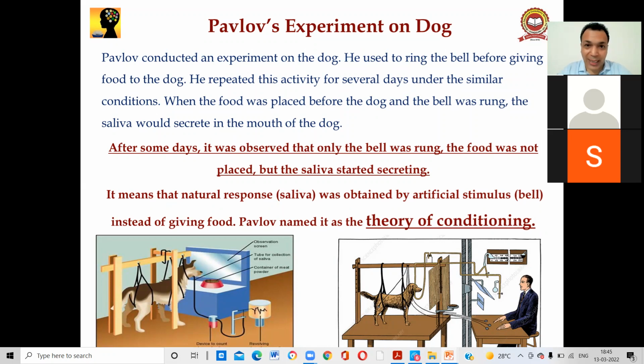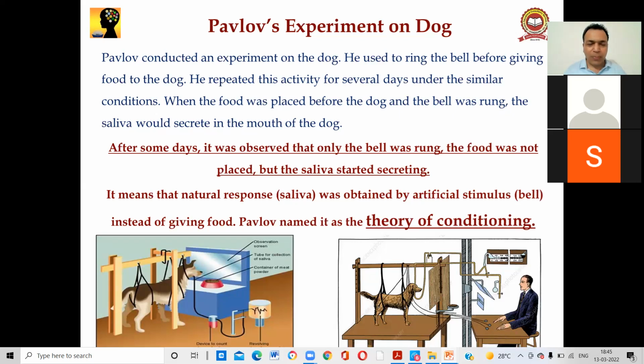So what happens before that? Before giving the food to the dog, a bell was rung. But after some days, it was observed by Pavlov that only the bell was rung, the food was not placed, but the saliva started secreting. It means that saliva is a natural response and the bell is an artificial stimulus. So the natural response, saliva, was obtained by an artificial stimulus, which is the bell.